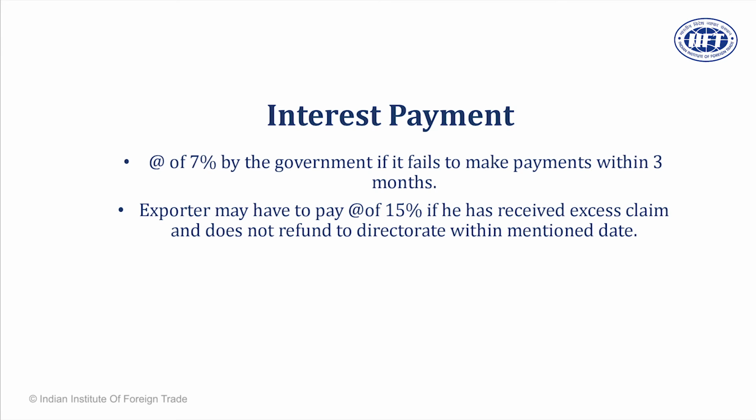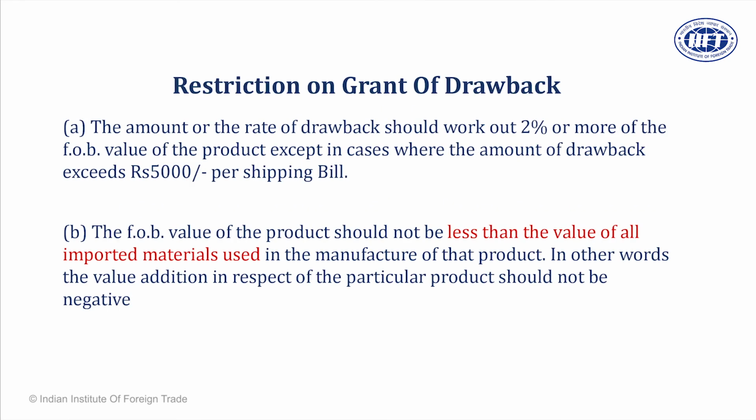Okay, so you can make your supplementary claim if you are not satisfied with your drawback claim within 30 days. There are certain restrictions, and these keep on changing because now trade is a very dynamic subject. If your claim is less than 5,000 and where the drawback rates are less than 2%, usually claims are not processed.